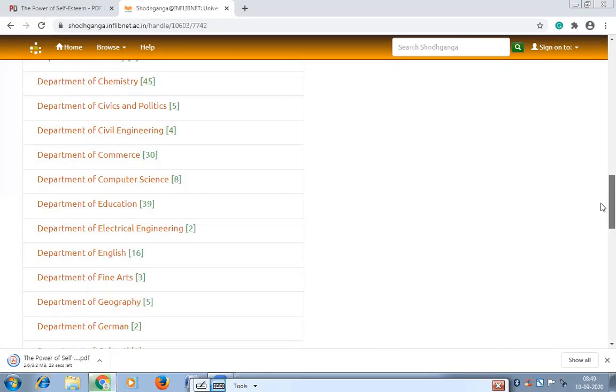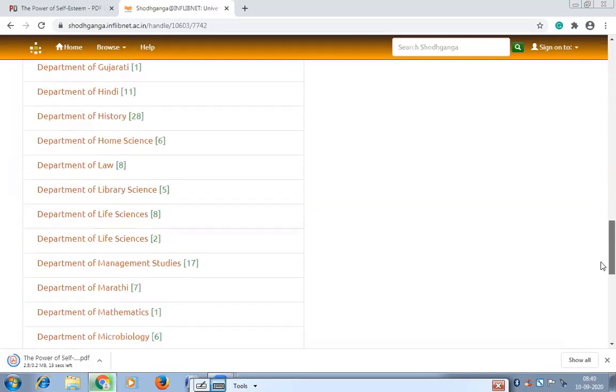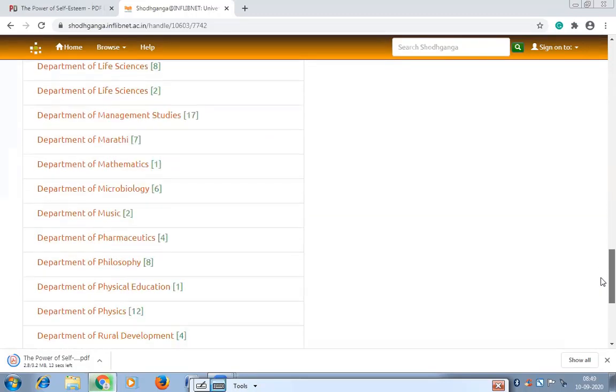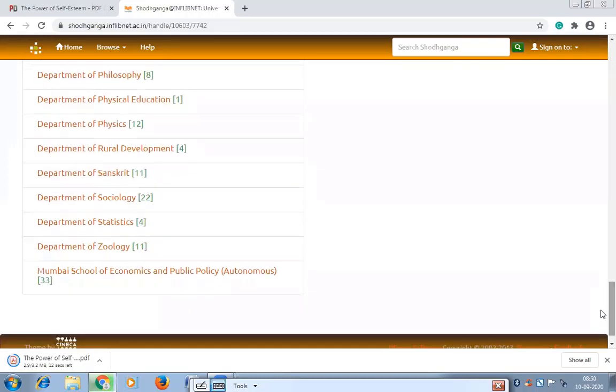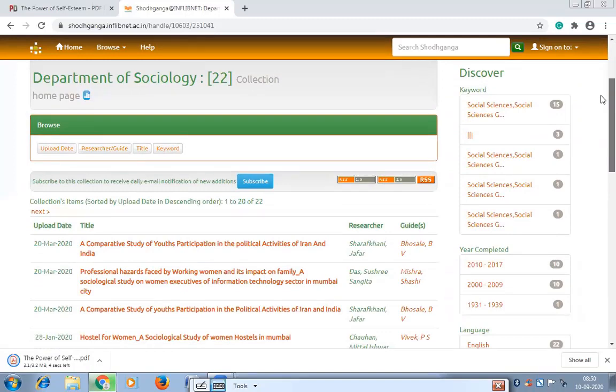So uploading is very less by the University of Mumbai compared to other universities. These are the different departments whose theses are uploaded. We'll have a look at the Department of Sociology. See, this many theses are uploaded.